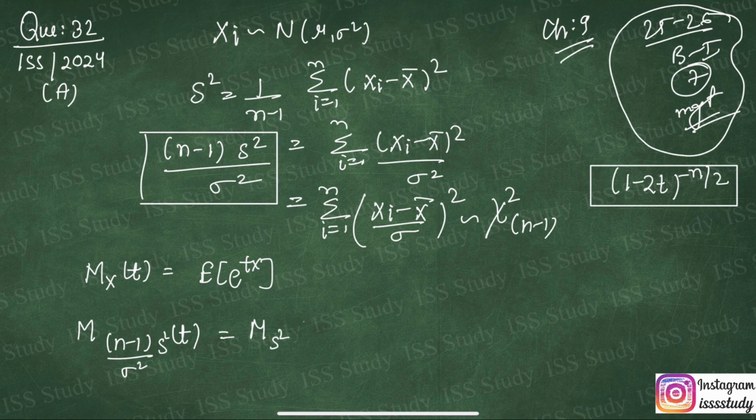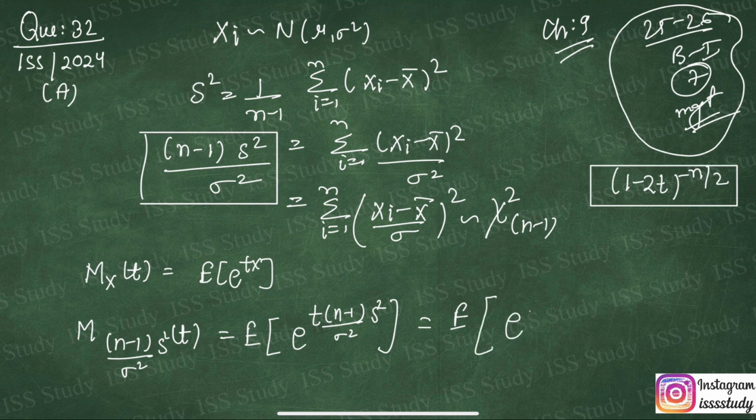Let me do it again. In place of this, I'm going to use the formula expectation e to the power t, and in place of X, what am I going to write? (n minus 1) upon sigma square times S square, right? Now rearranging it, I will write expectation of e to the power S square, separating out t times (n minus 1) upon sigma square, because we know n minus 1 is a constant, t is a real number, and sigma square is also constant.